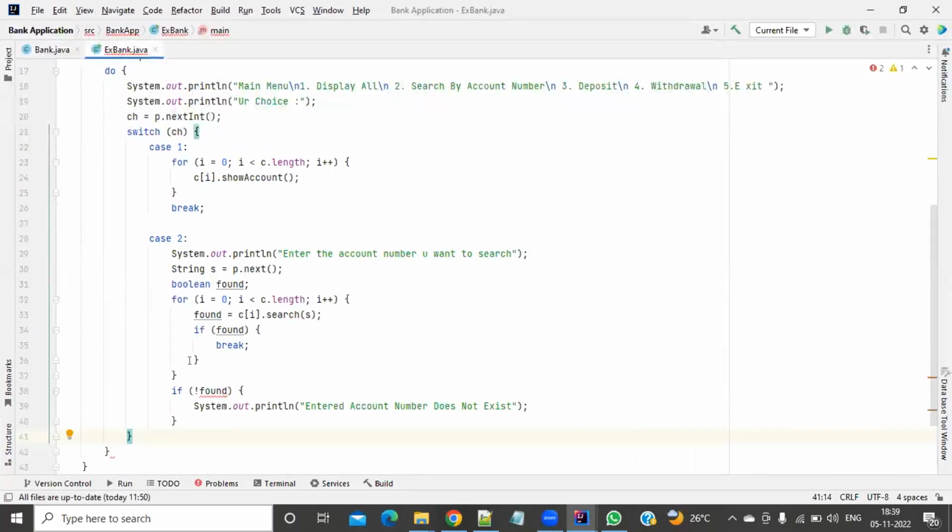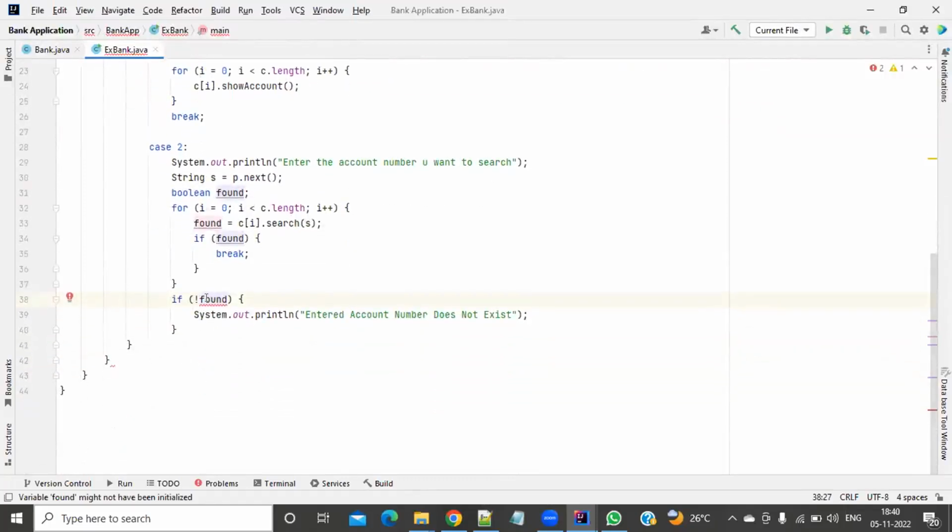Sir, I found an error in line 38, but I don't know why I get the error. Boolean found. So are you using an IDE? Which IDE are you using? IntelliJ IDE, sir. Can you keep your cursor on that variable in line number 38? It is showing the error. Click on that error. It will show you. I think you have not done initialization.